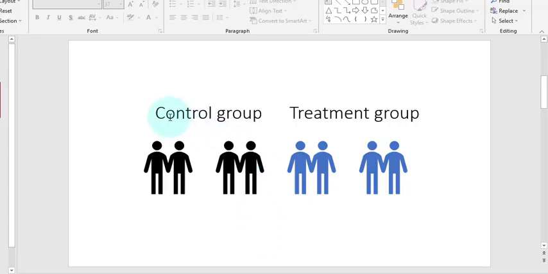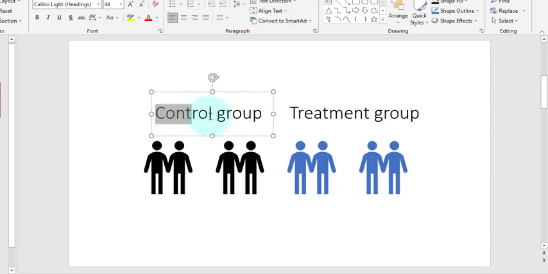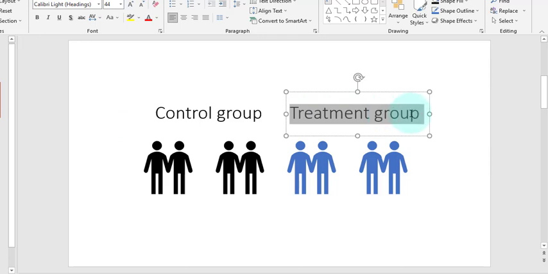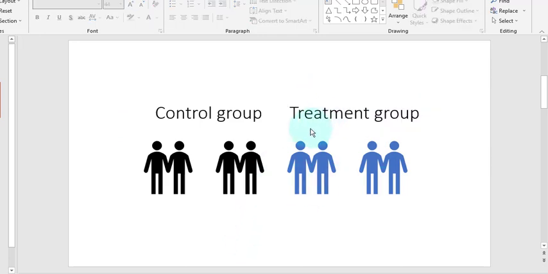Now let's come to my presentation. The control group does not take the medication; the treatment group is given the medication. That's the difference. That's how you will see whether a new drug, a test, or whatever new thing you are trying to introduce to the people, to the healthcare system, works or not.